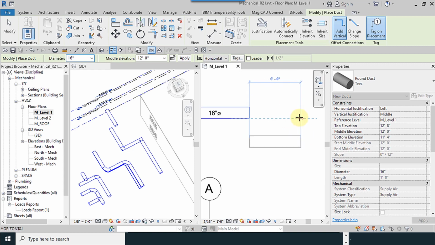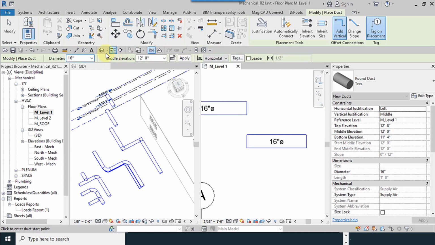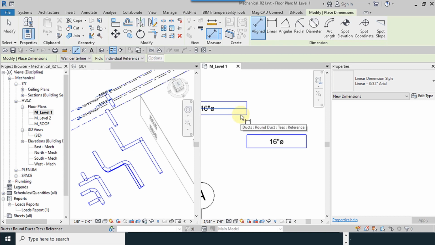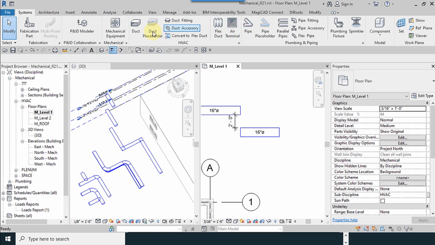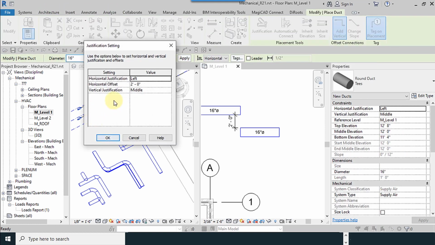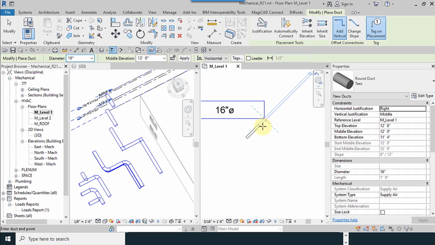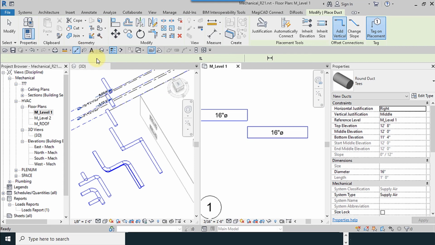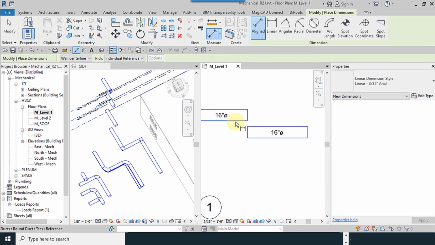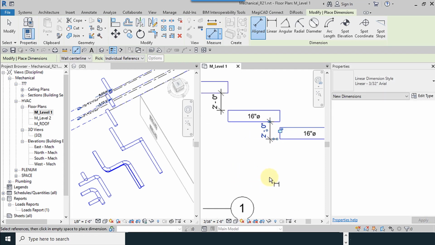value. As you can see from here, I use from the edge to edge, or I change the direction. Justification, I put the right. I select this. As you can see, click right, cancel. Dimension according to the edge to the right edge. 2 feet.